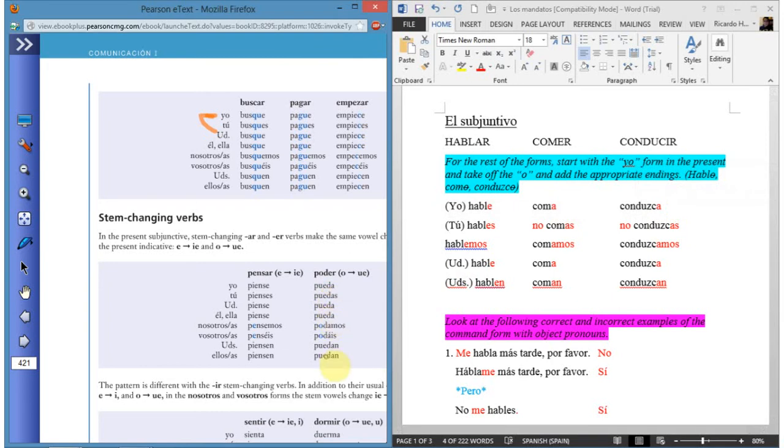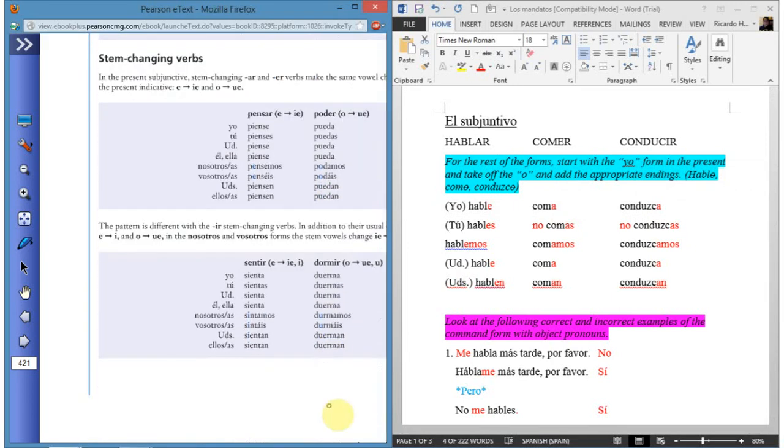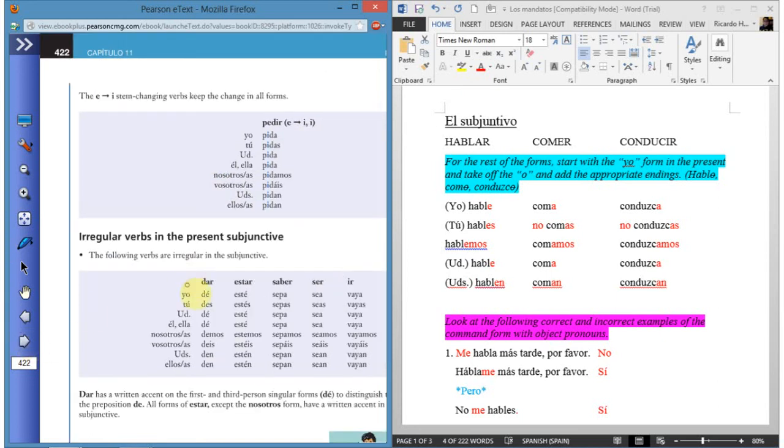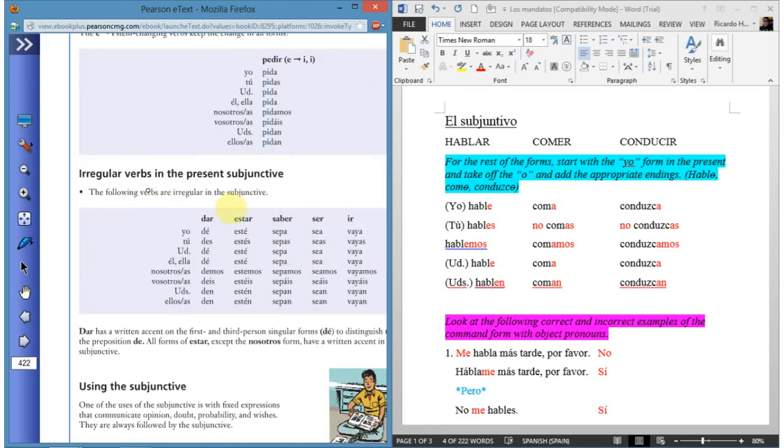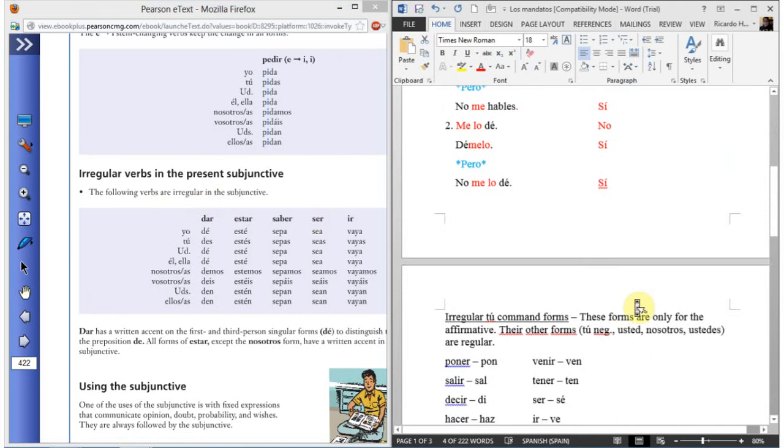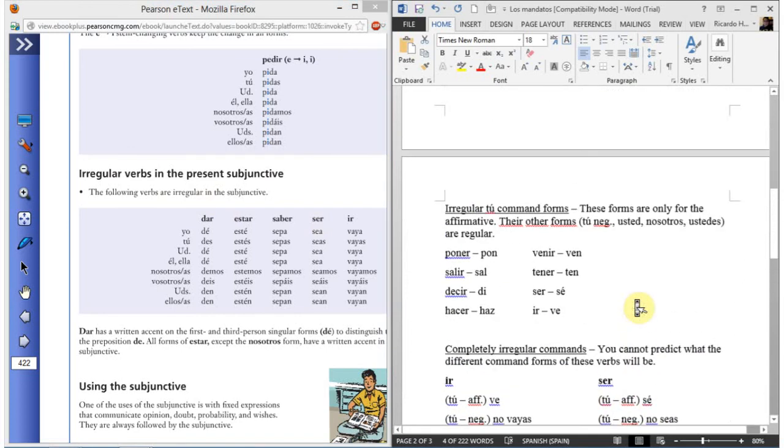See, the same stem changes. You think about the yo form, and then you do the changes. You should have already been able to do that. The irregular verbs, you already had them on the list I sent you.